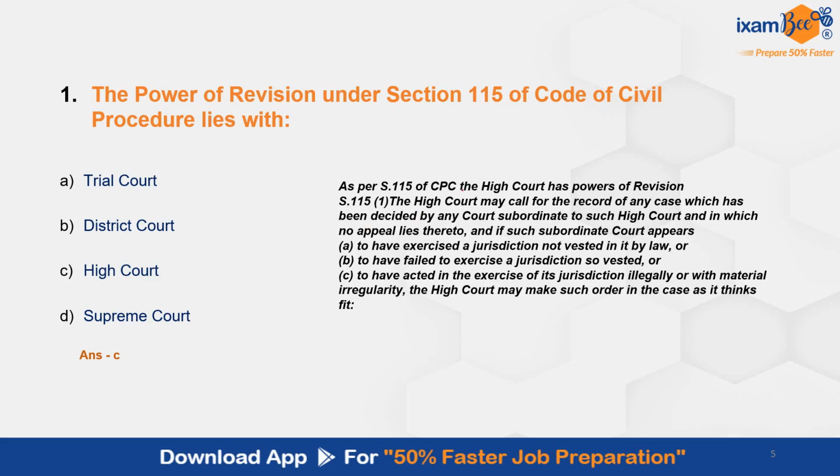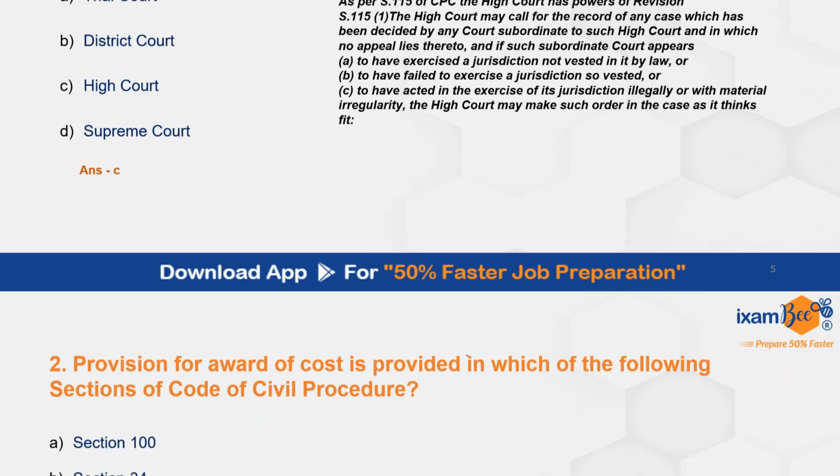As per section 115 of CPC, the High Court has powers of revision. The High Court may call for a record of any case which has been decided by any court subordinate to such High Court and in which no appeal lies, and if such subordinate court appears to have exercised a jurisdiction not vested in it by law, or have failed to exercise a jurisdiction so vested, or have acted in the exercise of its jurisdiction illegally or with material irregularity, the High Court may make such order in the case as it thinks fit. Then question number 2.